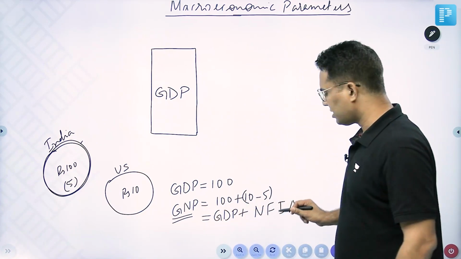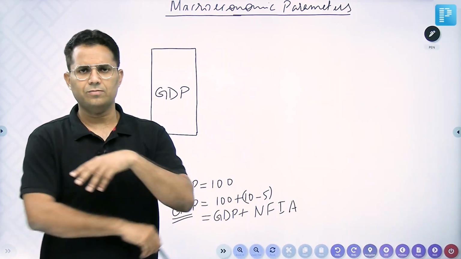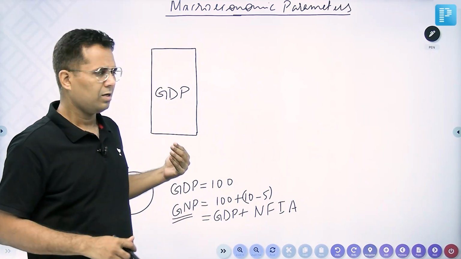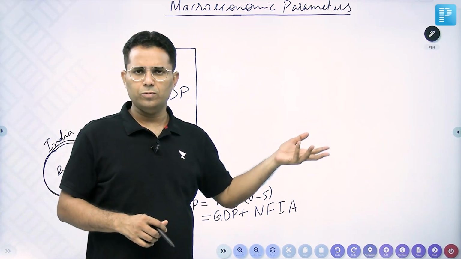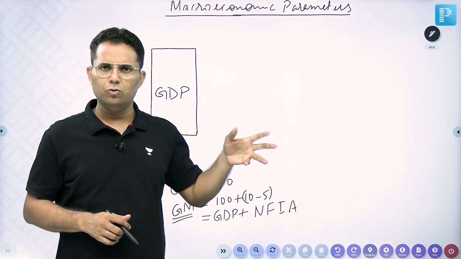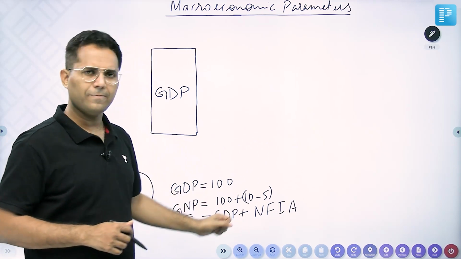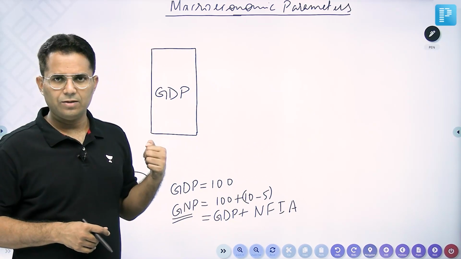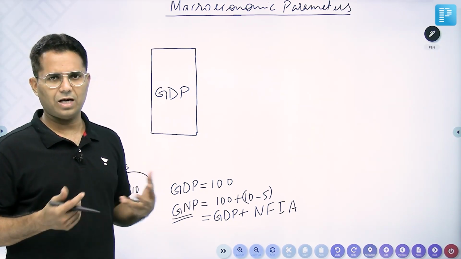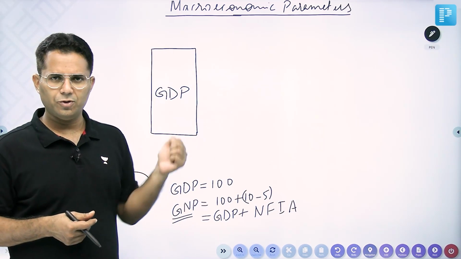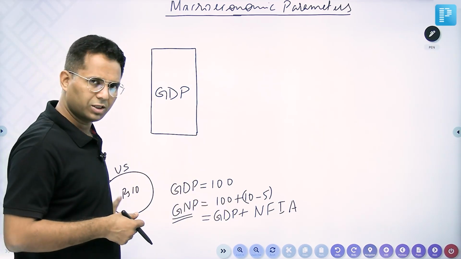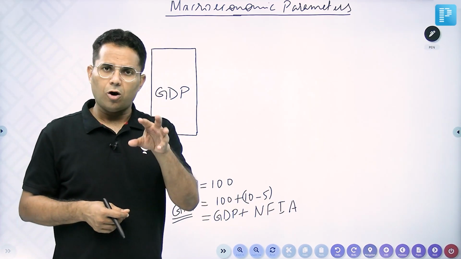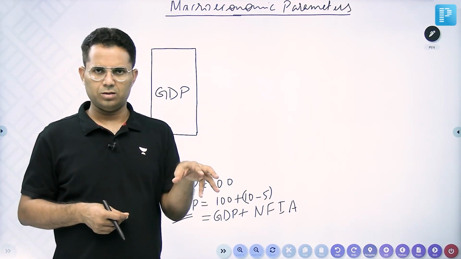Now, net factor income from abroad. In factor income, you have already read the 4 factors of production. Suppose a person from India has gone to the US for 2 months; he is still an Indian resident, so whatever wages he is earning will be counted. If I am Vivek, an Indian resident, and I have a company in the US, whatever profit I am getting will also be counted in India's GNP. So net factor income from abroad means all the 4 factors of production.